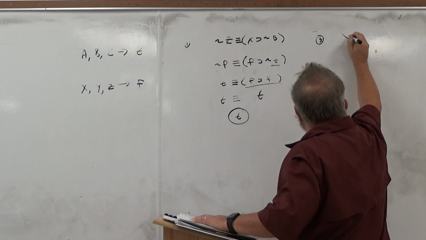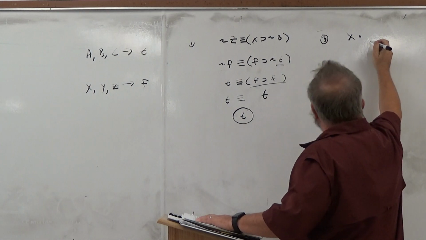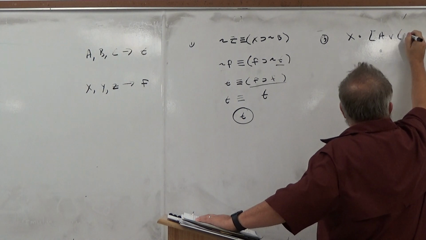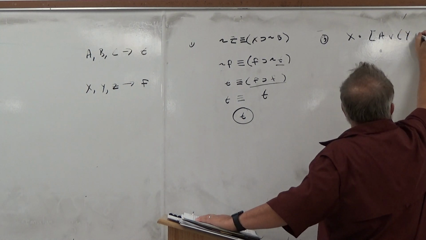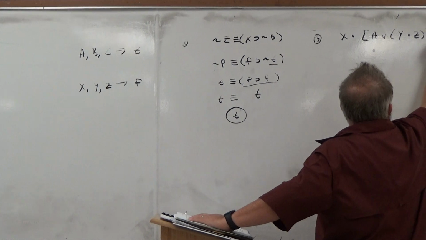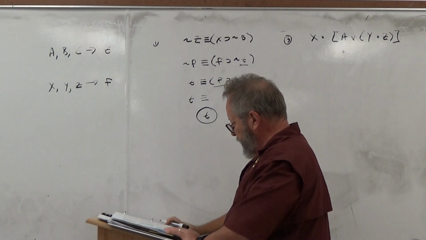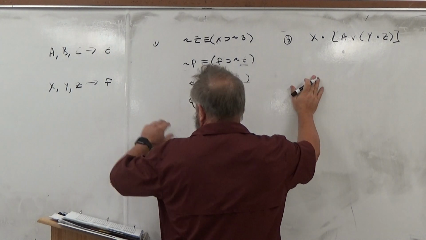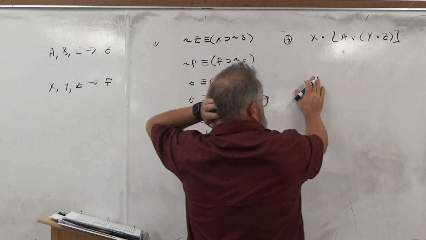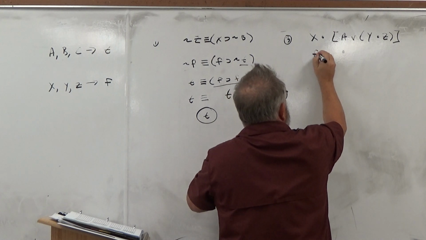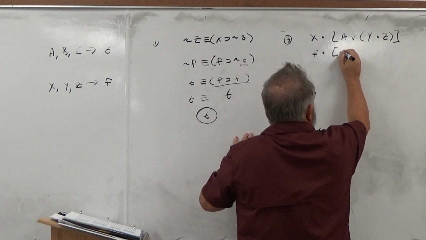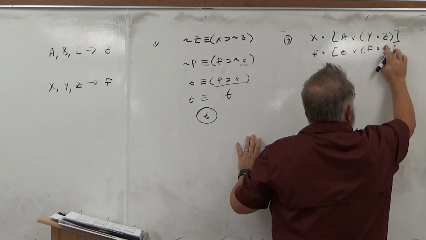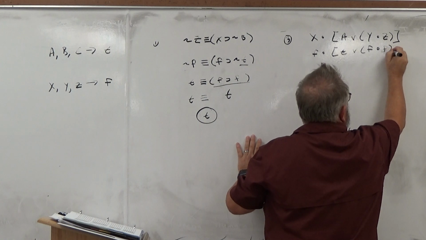Okay, I have X and A or Y and Z, okay? First step is to put in the truth values, the assigned truth values, and we're using these values on all these problems. So X is false and A is true, or Y is false and Z is false.